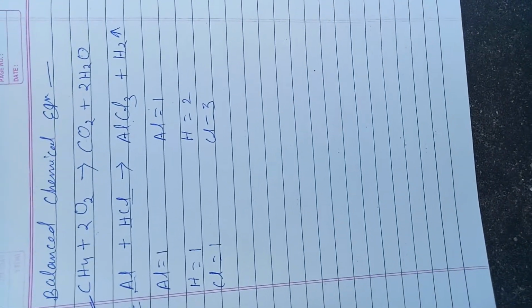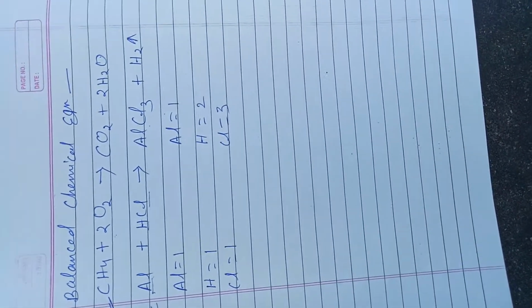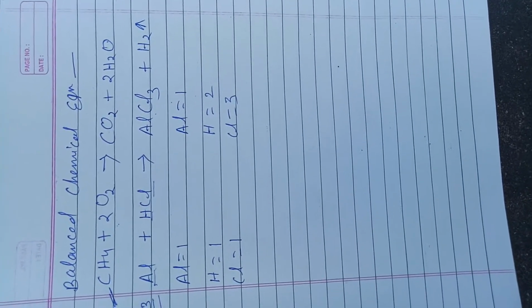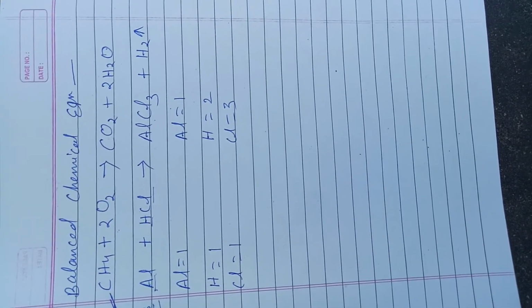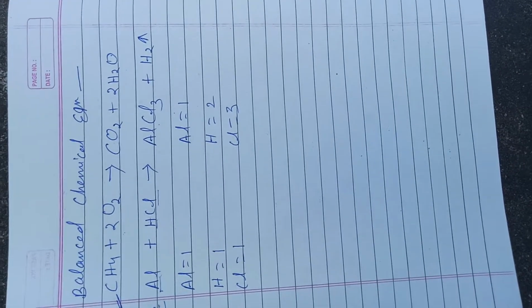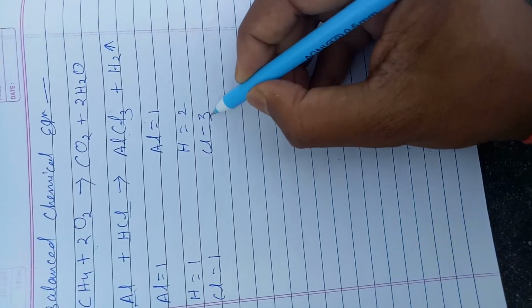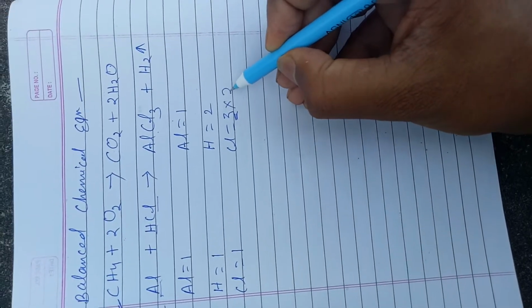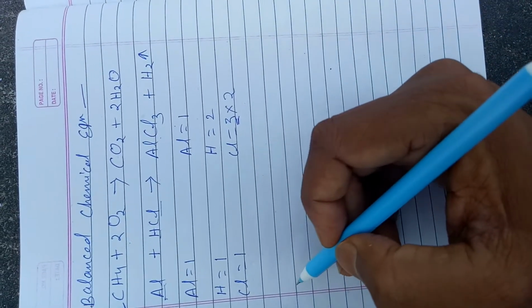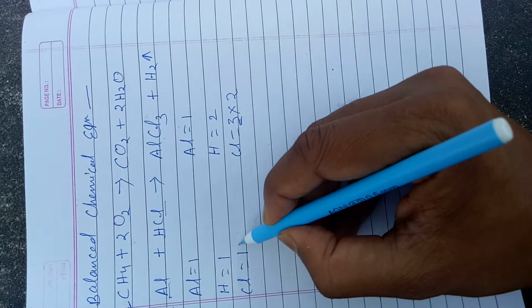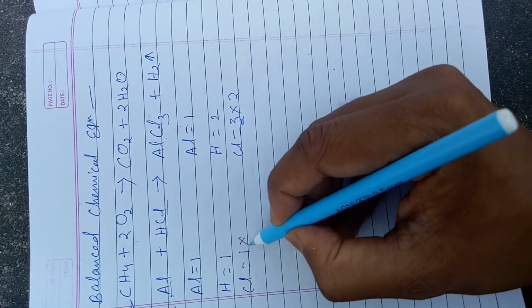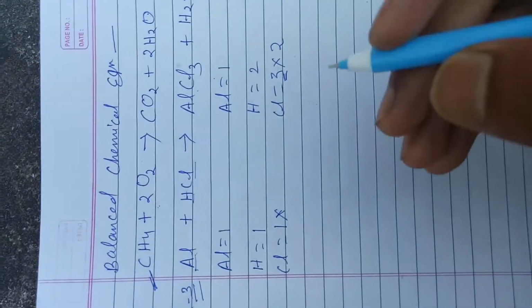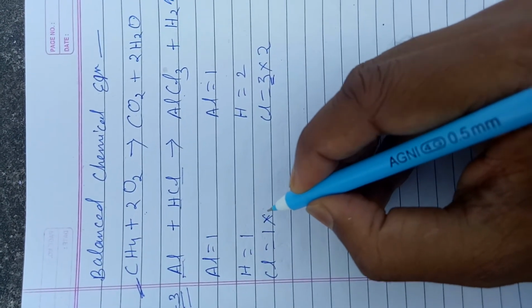See the list and think about the number we have to multiply so that we get an equal number on both sides. So this is an odd number. We have to convert this to even by multiplying it by 2. Then we have to multiply chlorine by 6.